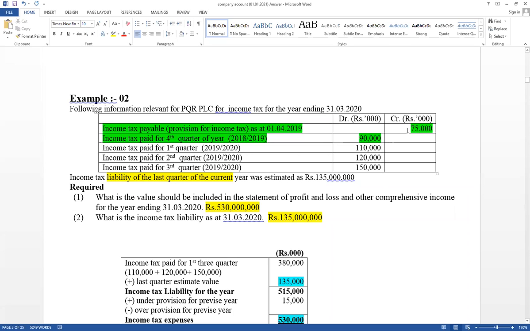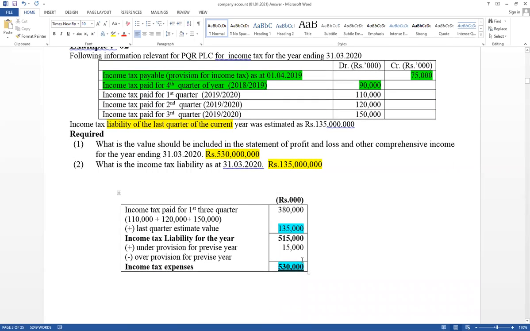If there were difference, that difference would be adjusted this year income tax. Right, question number third one.